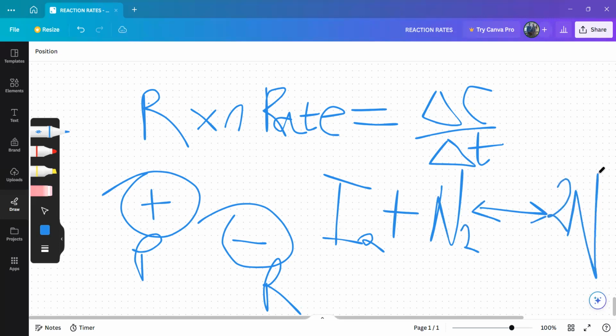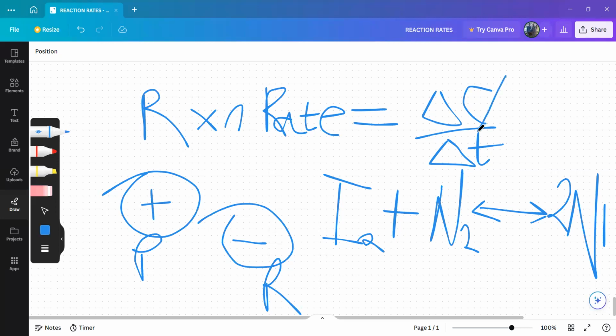Let me add the states: they are gases, 2NI(g). So what happens here is, if I calculate the reaction rate of iodine I will put a minus in this formula because I2 is a reactant, but if I calculate the reaction rate of NI I will put a plus. The formula will have a plus because NI is a product.